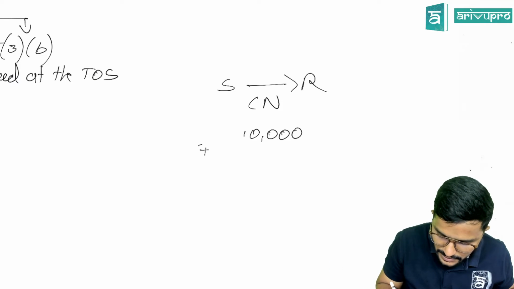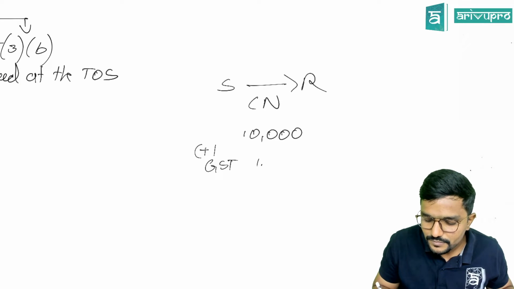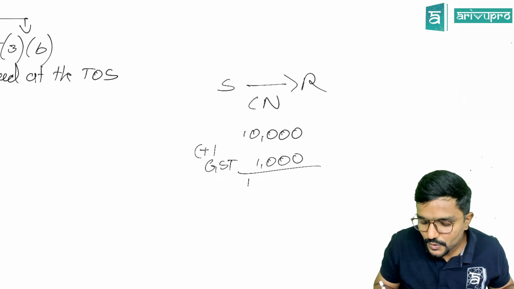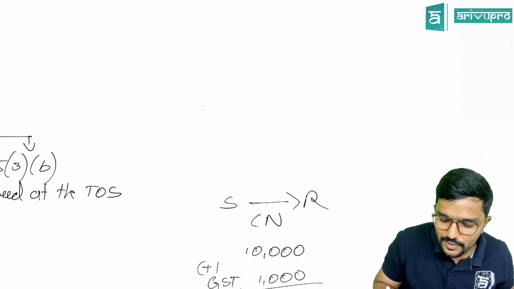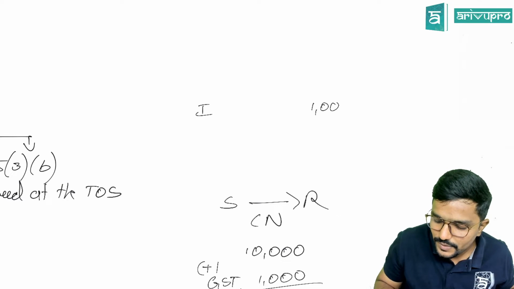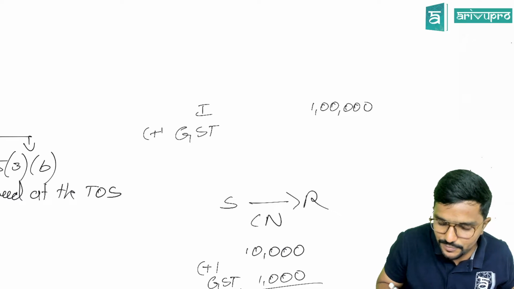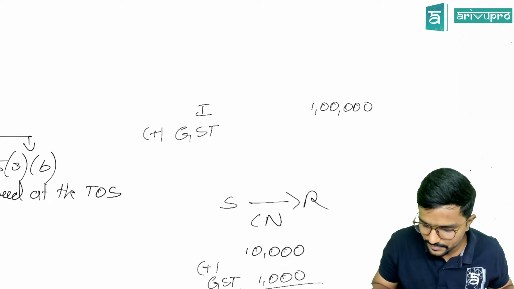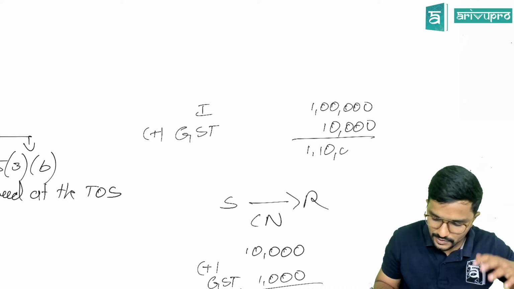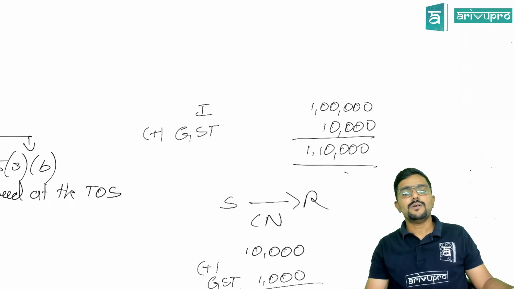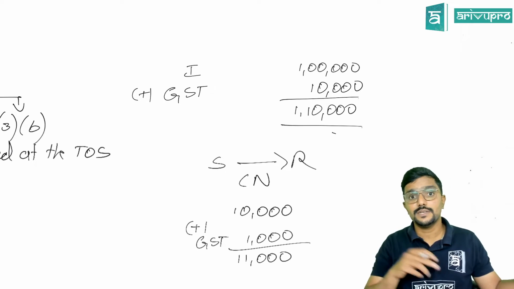And on this 10,000, how much is GST? Assuming the GST rate is 10%, 1,000. So totally 11,000. Why? Because when I issued the invoice, I would have issued it for 1 lakh plus GST at 10%, that is 10,000. So totally I have issued the invoice for 1 lakh 10,000.